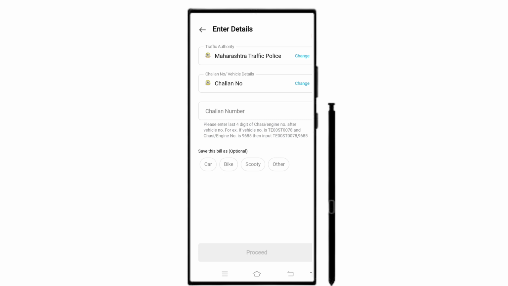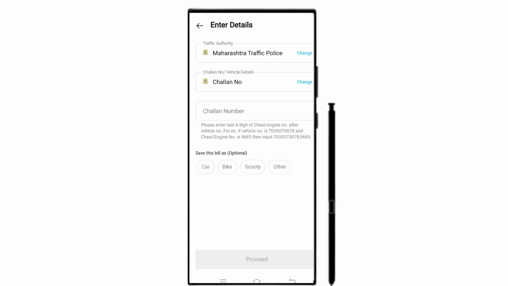Here I cannot show you the process till the end because the challan I have belongs to the Uttar Pradesh state, which is not listed here. So I cannot show you the process till the end. But I told you the whole procedure, that how you can make the payment through this application. If you find your state listed here, you can make the payment by following all the steps I told you in this tutorial.